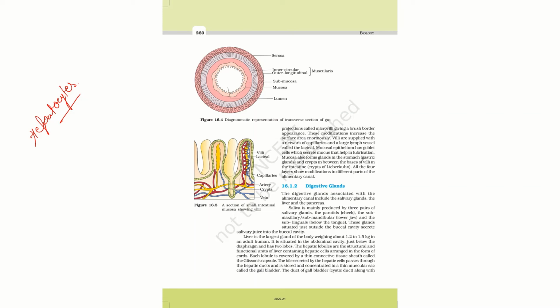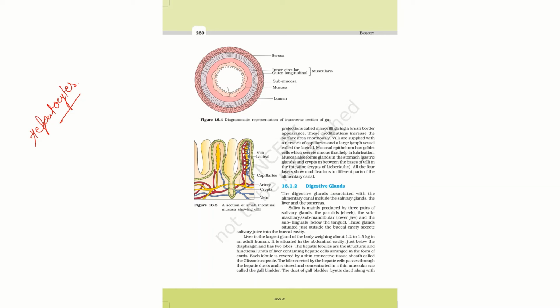Each lobule is covered by a thin connective tissue sheath known as Glisson's capsule. The bile secreted by the hepatic cells passes through the hepatic duct and is stored and concentrated in a thin muscular sac called the gallbladder.